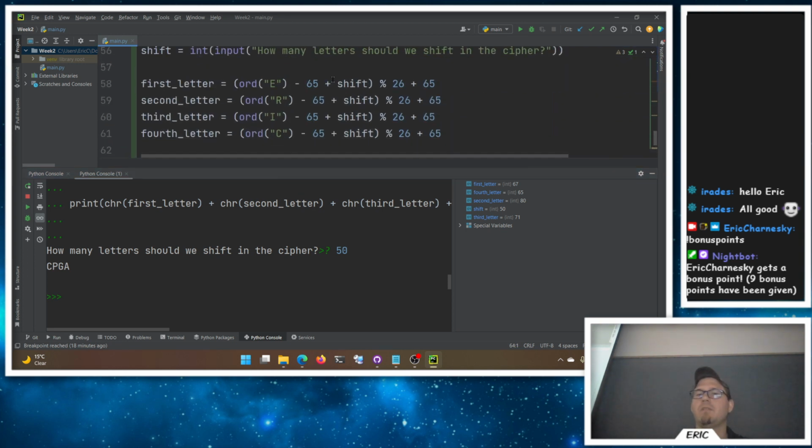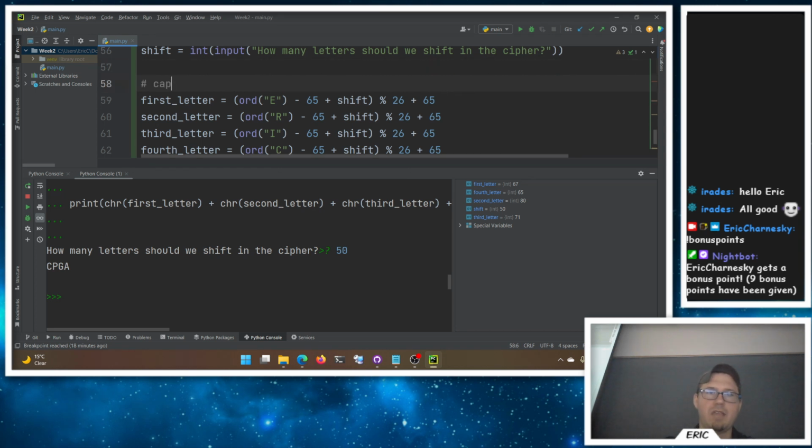So I can convert all my letters, add the shift, see how many multiples of 26 I need to take out, add 65 back in so that it starts at 65. Right? So this capital A is 65. So like add a little note here of why we're taking out 65 and adding 65 back in. Is that a question? Remember, that's our modulus. That's the whole number remainder. So I want to divide out all the 26s